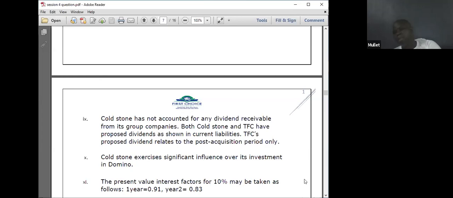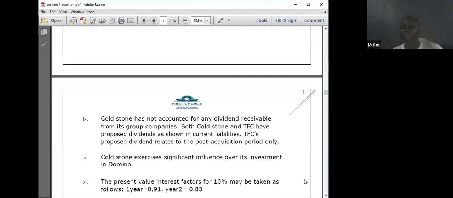Now, both Coldstone and TFC. Normally, cash is coming in, we will pay the parent. Retained earnings will increase. It is paying the parent. The cash dividend paid to NCI is leaving the group.